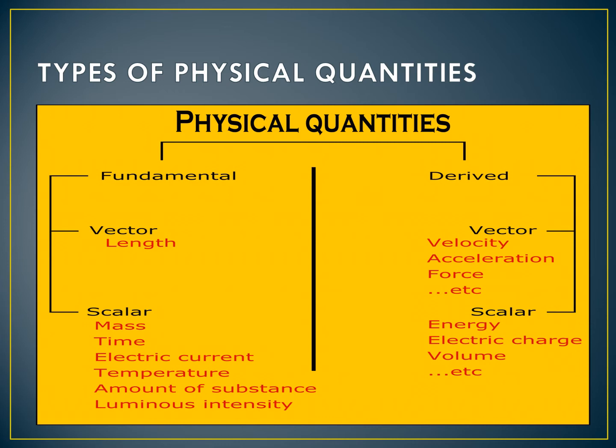Then fundamental quantities are further classified as vector and scalar. Vector means it shows only magnitude. Scalar means it shows the direction also. So if it shows only the magnitude, then it is called vector. If it shows the direction also, it is known as scalar.